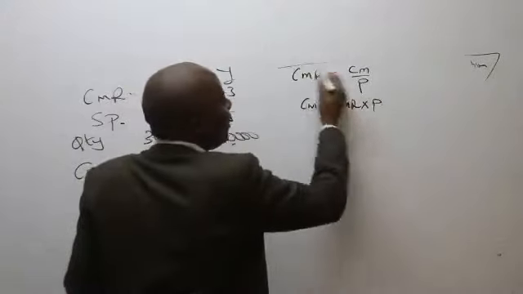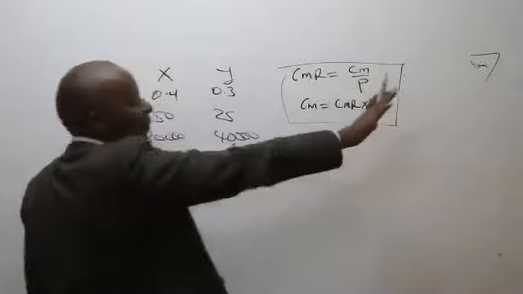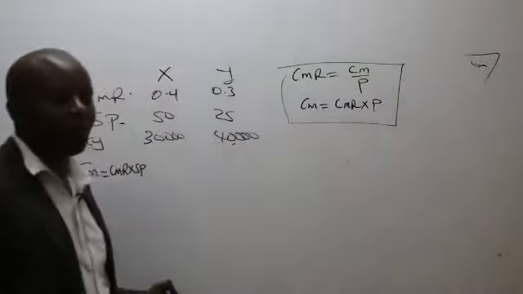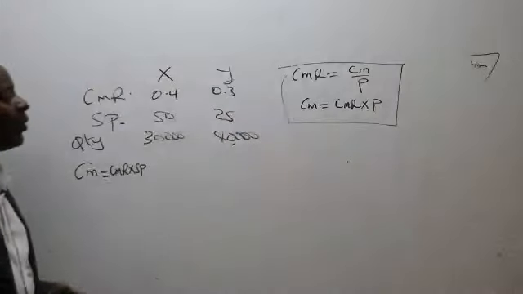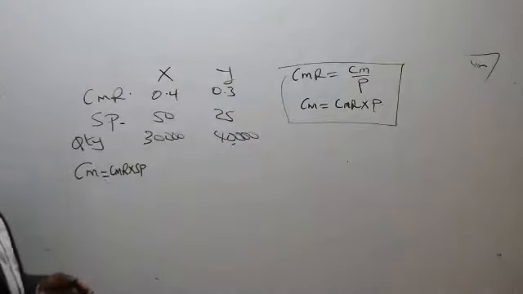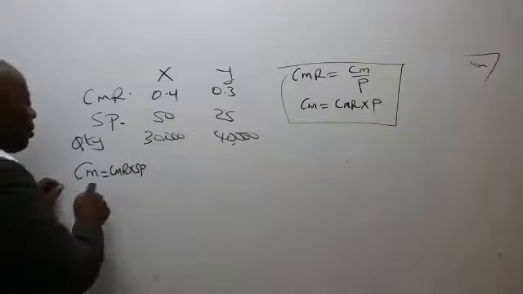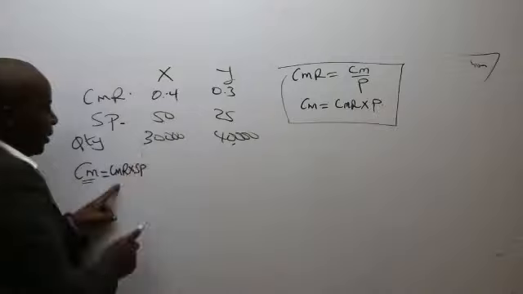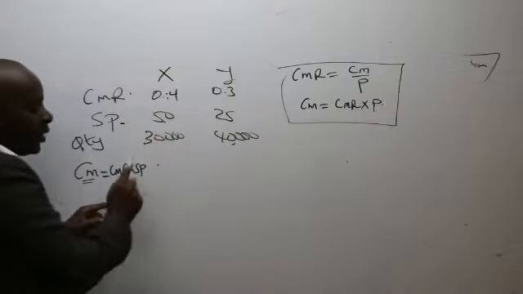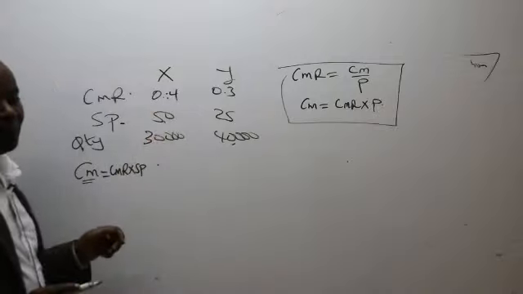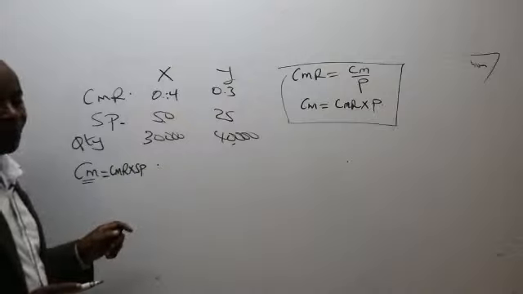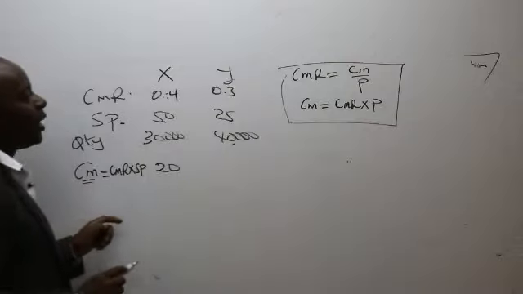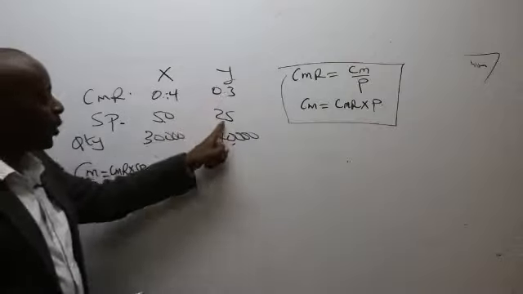If I were you, I would write this somewhere separate, and if possible, block it like that. Now, ladies and gentlemen, the moment I have this, I should be able to get the CM. Could you kindly help me get the CM? This times this. Give me a figure to write there. So Mengich tells me it is 20, and then we have Y: 0.3 times 25.